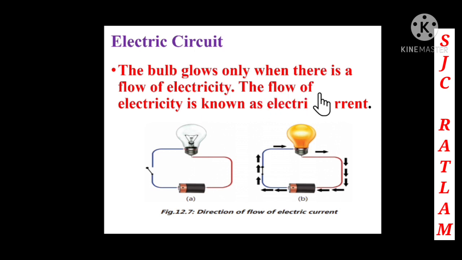So the flow of electricity is known as what? Electric current. So here we can see, children, the current that is flowing from the positive terminal to the negative terminal. That is called what? Flow of electricity, and it is known as what? Electric current. So here we can see the direction of the flow of electric current.